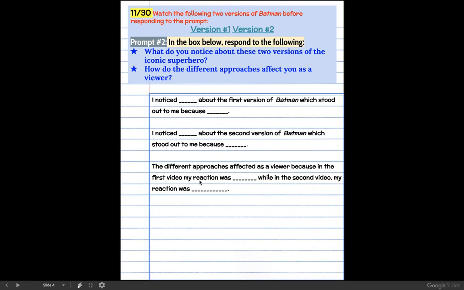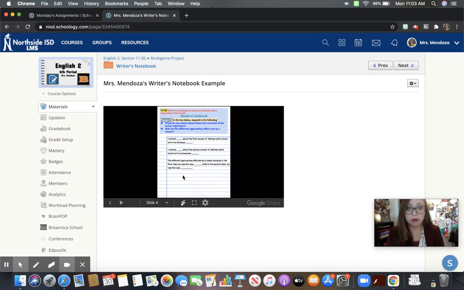I noticed this about the first version of Batman, which stood out to me because. I noticed this about the second version, which stood out to me because. The different approaches affected me as a viewer because in the first video, this was my reaction. In the second video, this was my reaction. So the first two are about observations, and the last one is about reactions. That would be a really great way. You don't have to do it, but that would be something that I suggest.